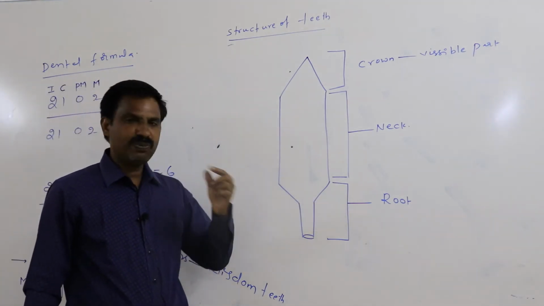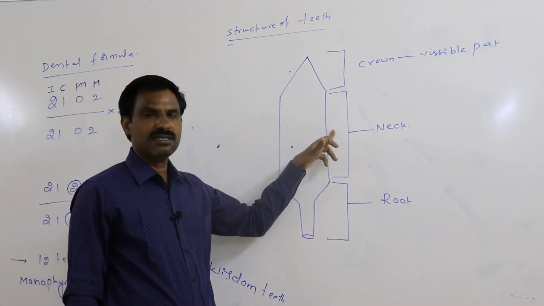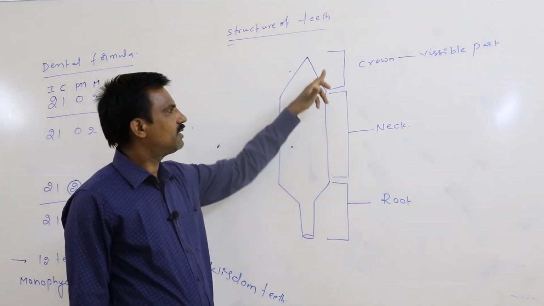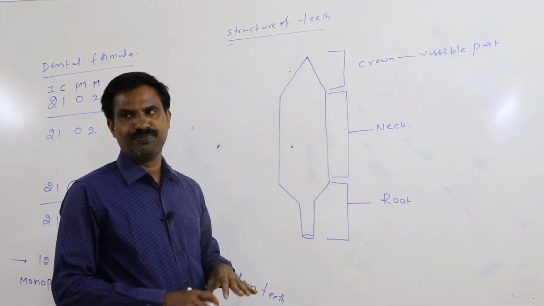This part is completely embedded in the socket of the jawbone. This is covered with the gum. This is only visible to us. This is the visible portion.